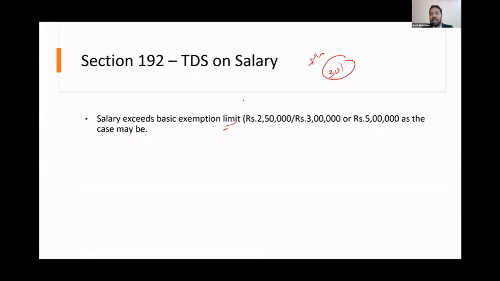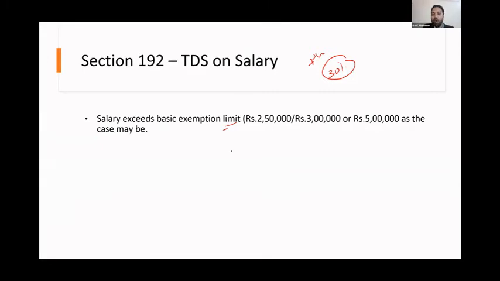And if you're an individual aged 60 years or above but less than 80, up to 3 lakhs is exempt. And above 80 years old, a super senior citizen, up to 5 lakh is exempted.